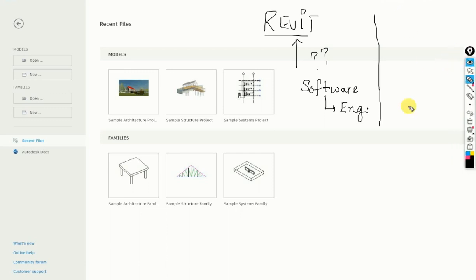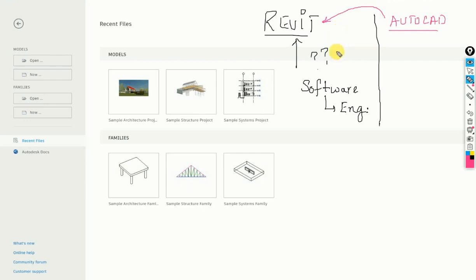Right, just another random question. We were happy till, let's say, yesterday. We were using a software called AutoCAD. And in AutoCAD, it was a good software. You could do your work. Everything was good. But then why did we take the headache to come to Revit? Why did we shift to Revit? We were happy there. The full world was happy with AutoCAD. Why did we come to Revit?